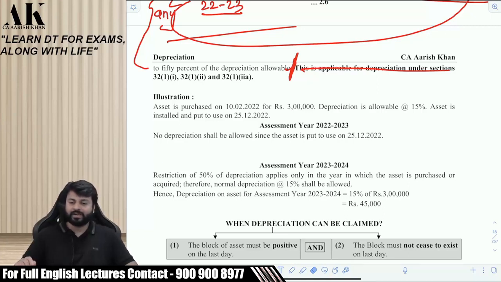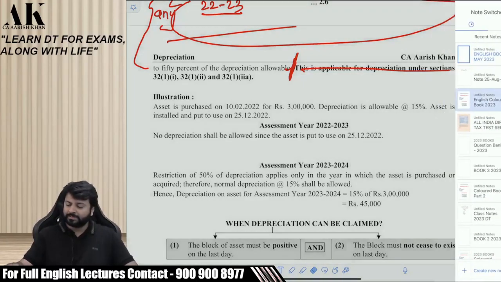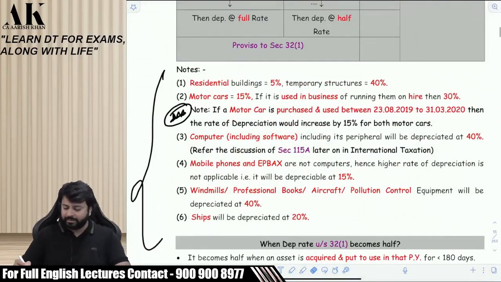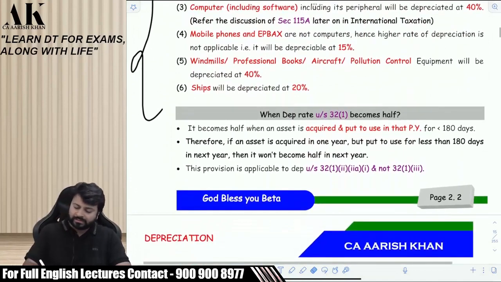Generally, sitting for a 3-hour lecture in recording or virtual live is a difficult task for me also, for you also. For me also, it is difficult to teach for 3 hours. But because of direct tax, it doesn't matter to me. It's an interesting subject. Is it clear, beta? You can mark down this particular concept properly in your color summary book only, because ultimately you are going to read from here. Mark this very precisely on page number 2.2. Very important.